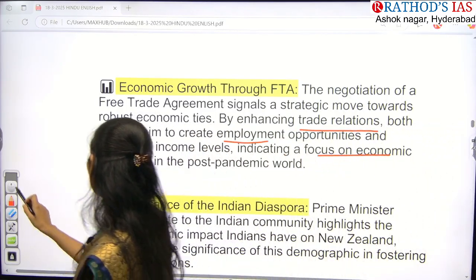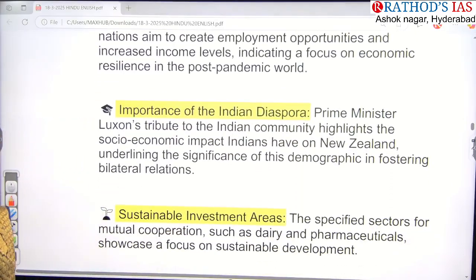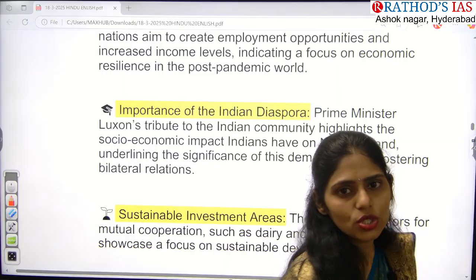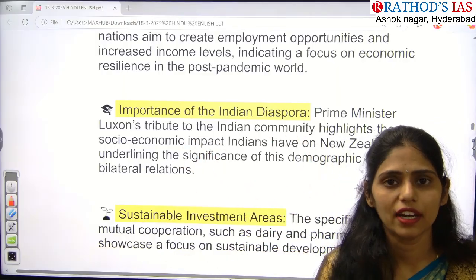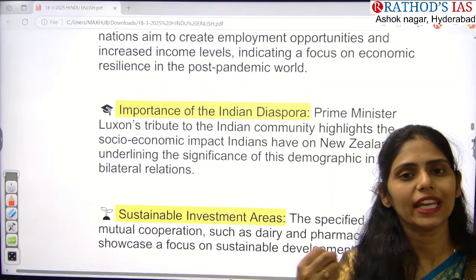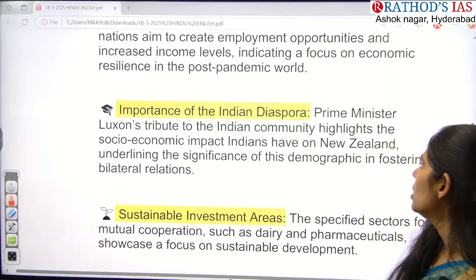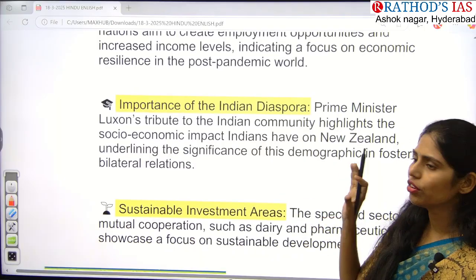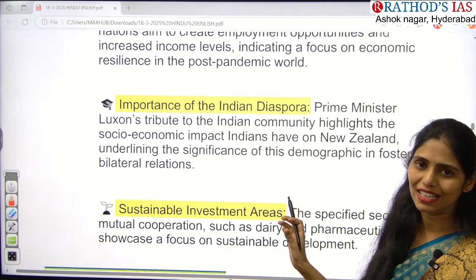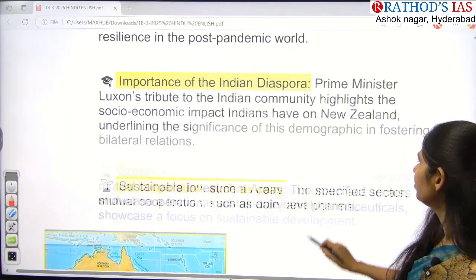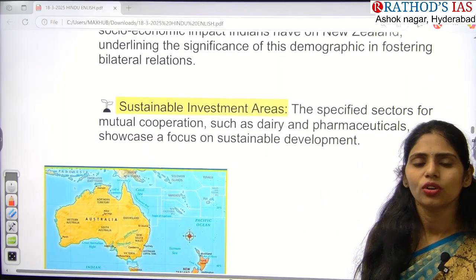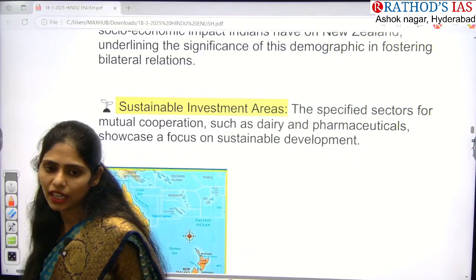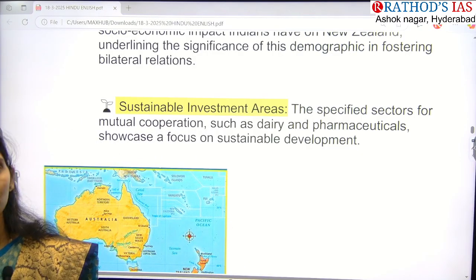And next one here is the importance of the Indian diaspora. As you all know, Indians are not only present in India; they have spread to different countries. In the same way, Indians are there in New Zealand too. Because of this, it is our responsibility to take care of the Indians present in New Zealand. So here the Prime Minister also paid tribute to the Indian community. That means we are focusing on the social and economic impacts faced by Indians in New Zealand as well. And next, we are also searching for areas of investment where New Zealand can invest in India, so that we can attract good investments and boost our economy.